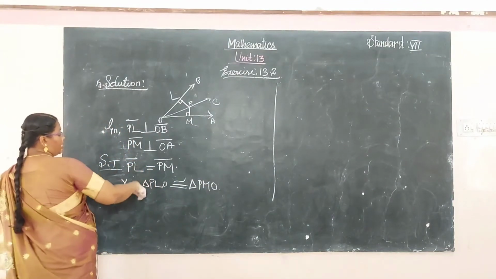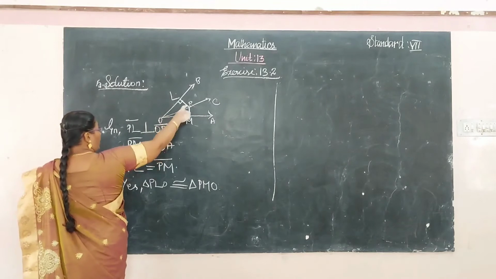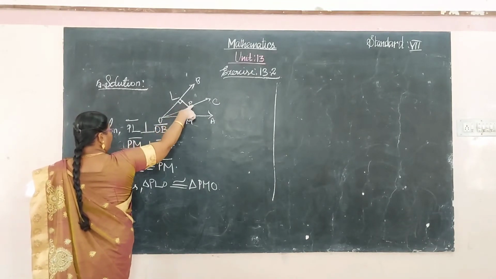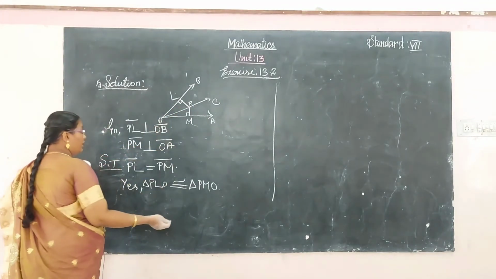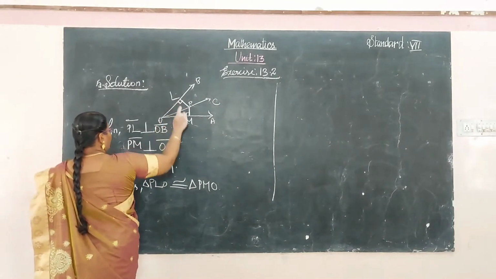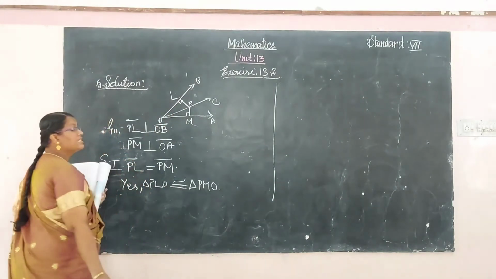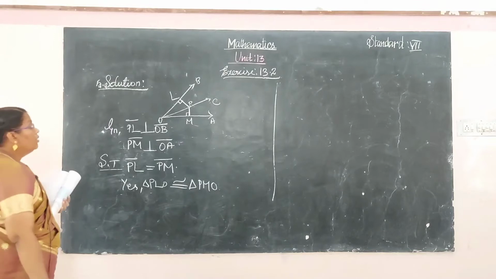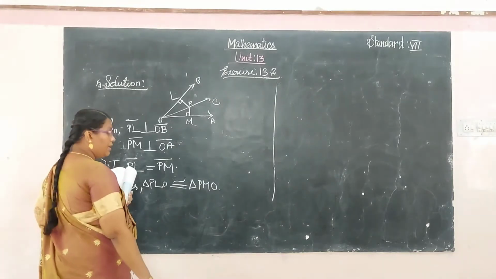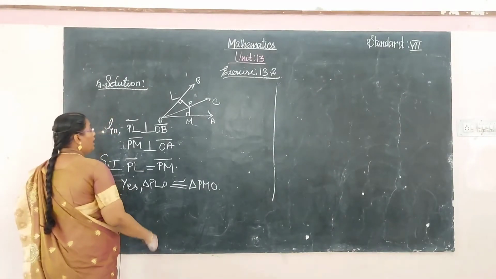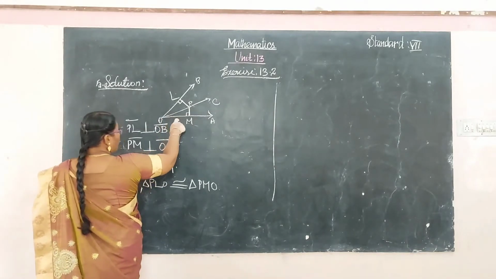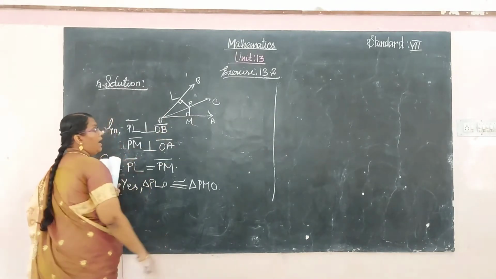Yes, the triangle PLO and the triangle PMO are congruent because the angle PLO is 90 degrees and PMO is also 90 degrees. And OP is common for both triangles.